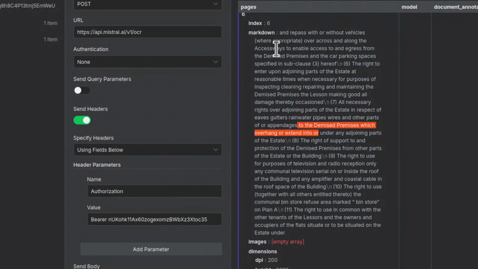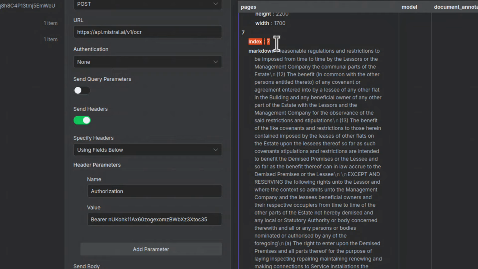If I scroll further, there is another markdown. It's another index. Index 7 means page 8 really, because the computer starts counting from 0. And I can scroll further and further. Each page was translated by Mistral OCR and it's here. But it doesn't change the fact that it's still the same boring document I don't want to read.